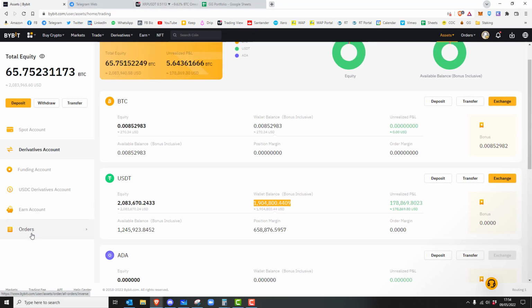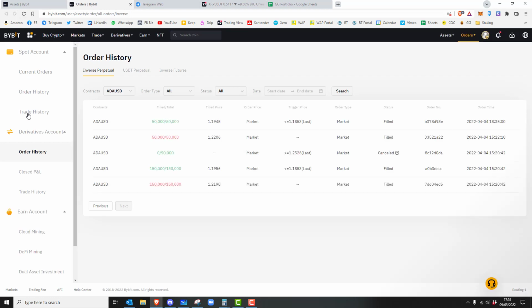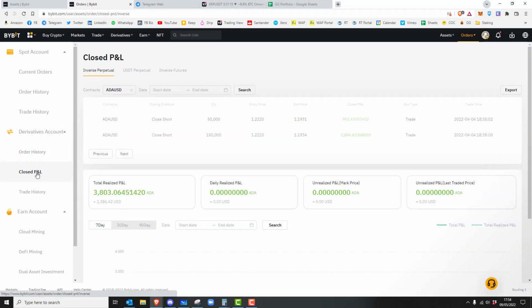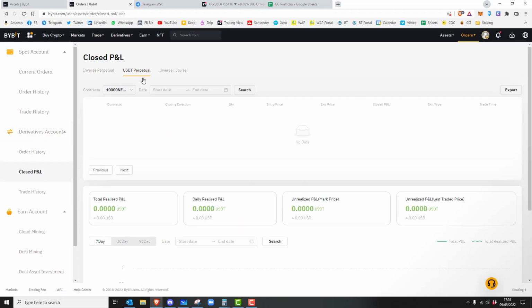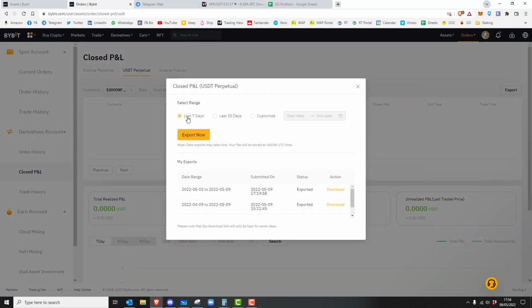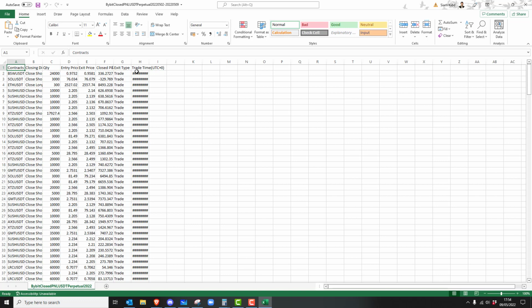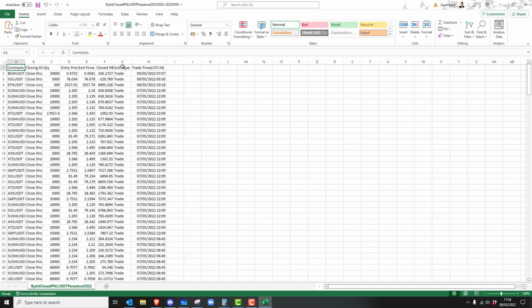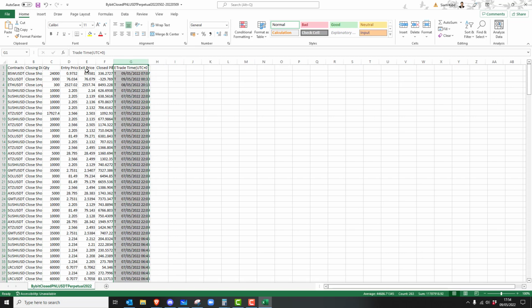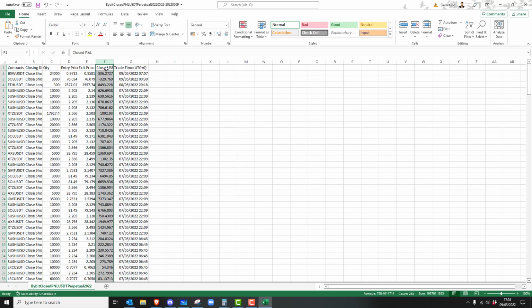But when I go to orders, derivatives account, closed P&L, USD perpetual, and then I export the last 7 days, I've already exported it, which is this one. And then I find it over here. So this is that report. Now, the annoying thing is, if we get rid of some of these columns, the only thing we really need to look at is this one here, closed P&L.